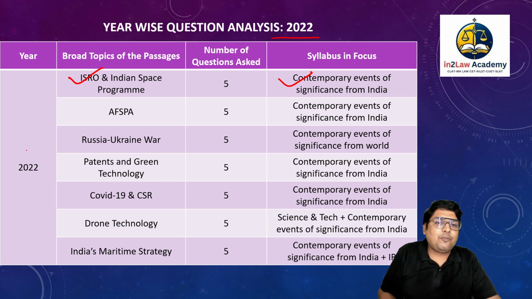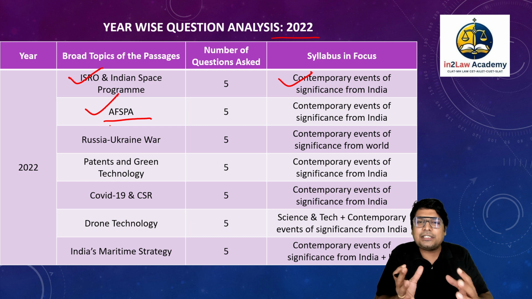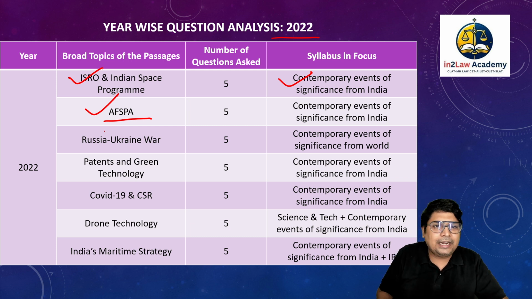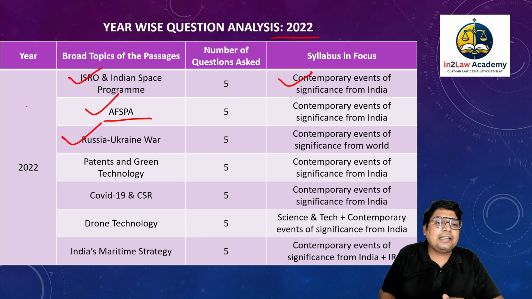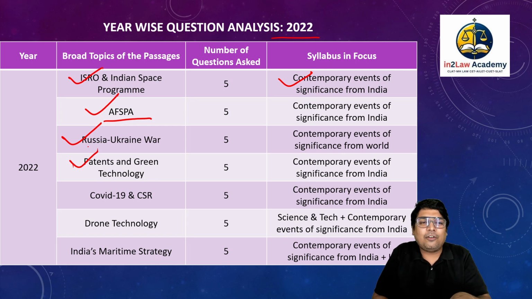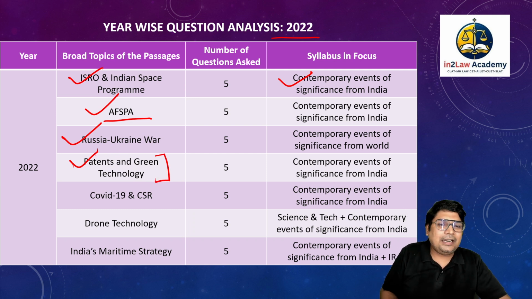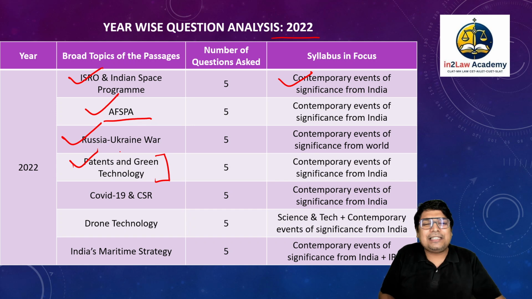AFSPA, that is Armed Forces Special Powers Act. That was also one of the things. So this is quite important, especially from disturbed area within India point of view, right? Russia-Ukraine war, obviously. This was one important tragedy that the world got to see immediately after the pandemic was over, right? Patent and green technology. Now, this was something very unique. This again could be a part of science and tech, but yeah, in my opinion, this was a very different type of passage that they had asked, right? As we say, a surprising entry.